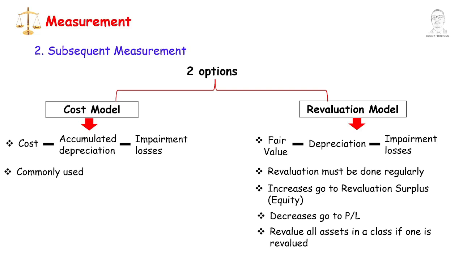Increases go to revaluation surplus unless reversing a previous decrease. Decreases go to profit or loss unless reversing a previous surplus. If one asset in a class is revalued, all assets in that class must be revalued.